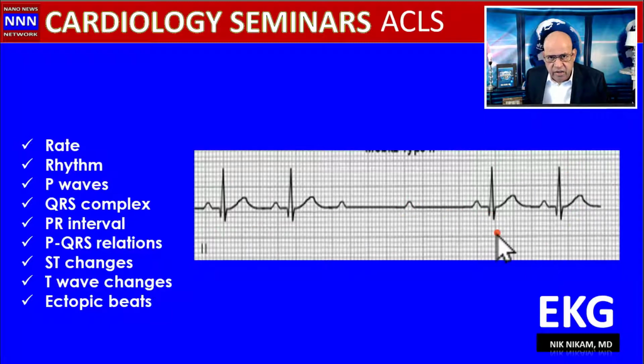This is not Wenckebach because we are not seeing a progressive increase in PR interval, especially if you have 3 beats, it's much easier, and I have an example of that. Dropping 2 beats, this is Mobitz type 2 AV block. Remember that. Mobitz type 2 AV block.